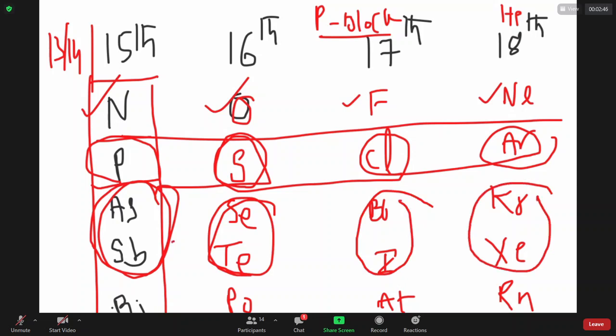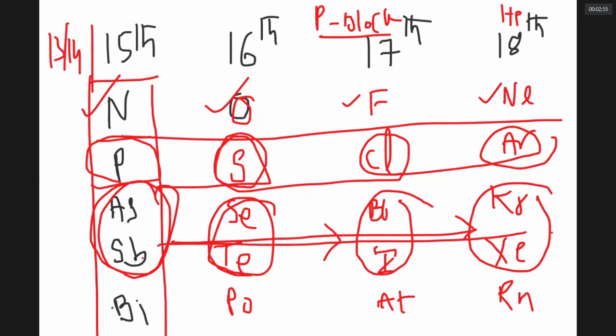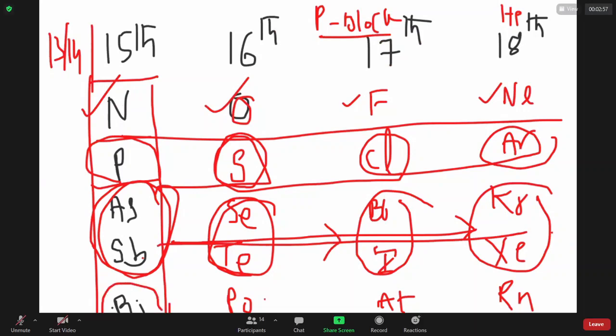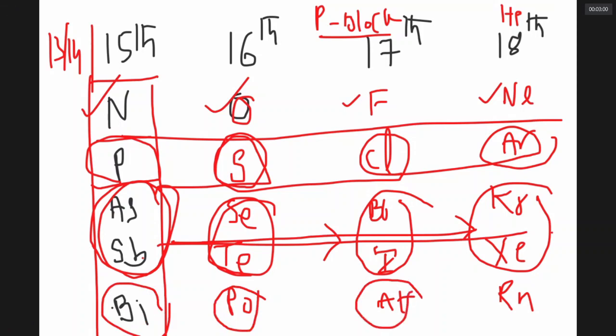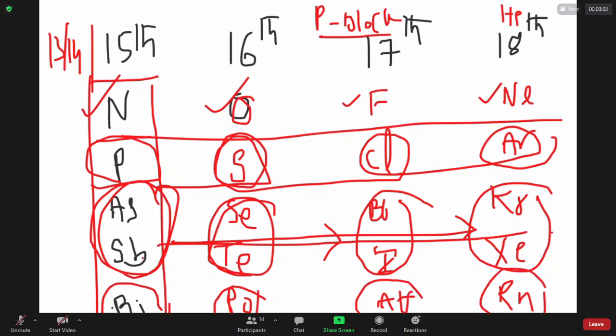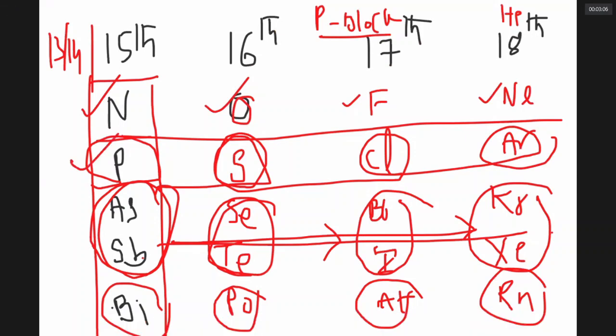When I am going from left to right, solids to liquids to gases, the non-metallic nature is increasing. And the last one is a metal. Then a metalloid. It is a gas. I would like to say in 15th group, I have one gaseous non-metal, one solid non-metal, two metalloids, one metal. 16th group, one is a gas, one is a solid non-metal, two are metalloids, one is a metal.